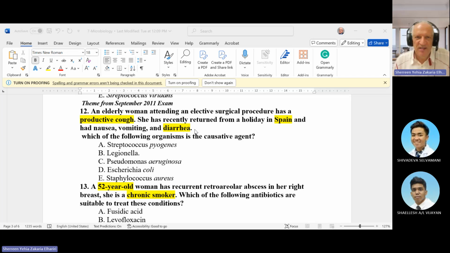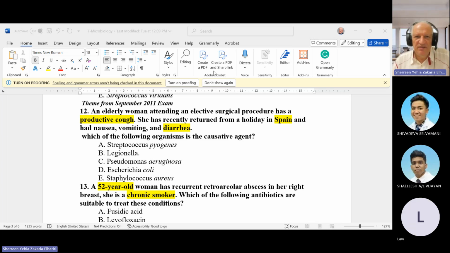So this is why when we mention this patient, we say it is in Spain, because of course in Europe, like in the UK, they don't have air condition; they have heater. But he needs a country that has air condition, because this disease is common in air condition.